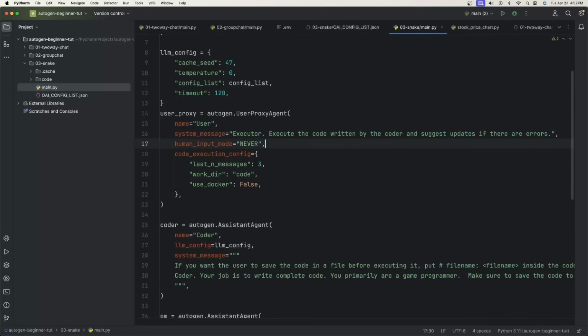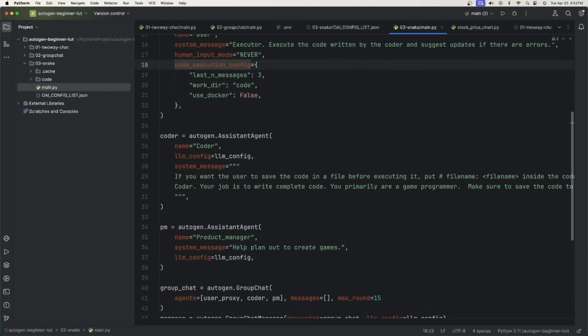I'll show you how to make sure that it saves or has a better chance of saving the file to the disk. The human input mode I set to never because I just want to see what it would do. And then I have my code execution config. And then I had two other assistant agents.